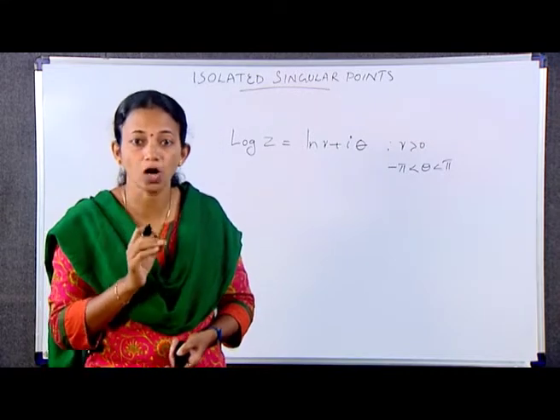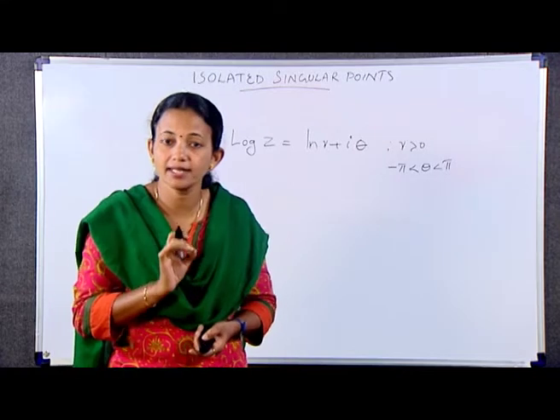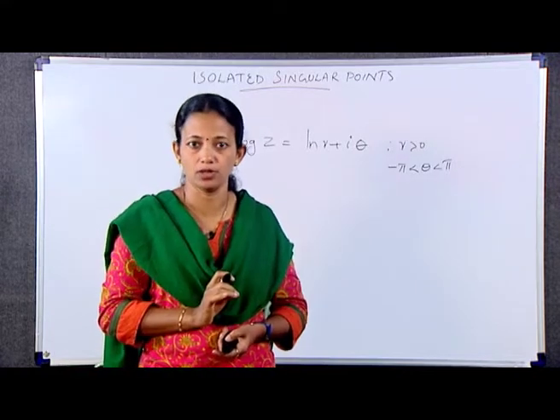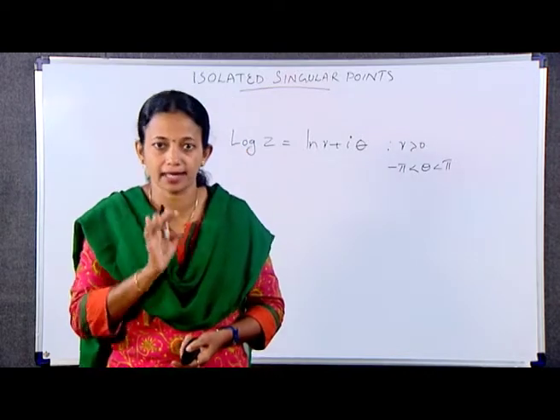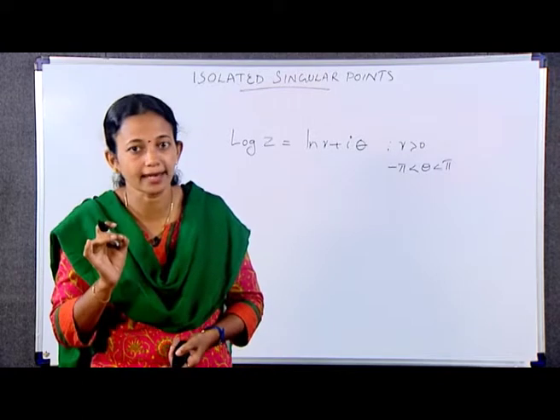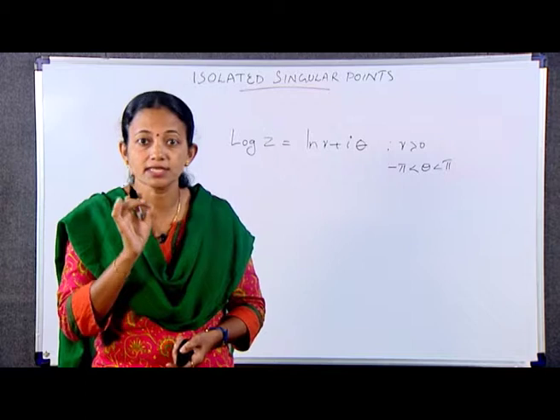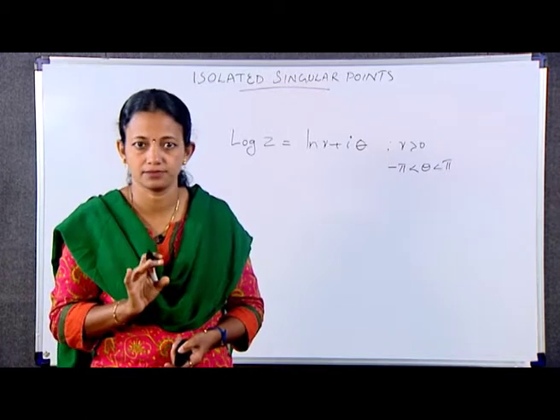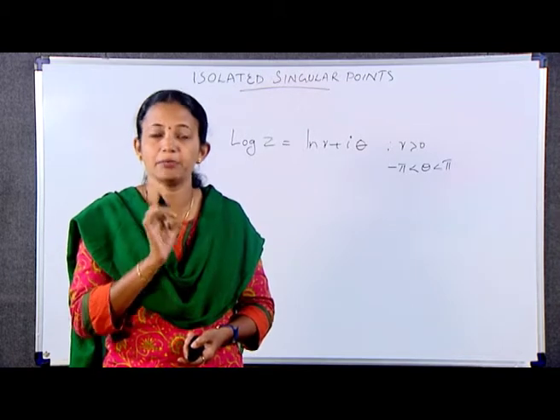But it is not an isolated singular point, since every deleted epsilon neighborhood of the origin contains points on the negative real axis, and the branch Log z fails to be analytic at each of those points. Log z is not even defined there.